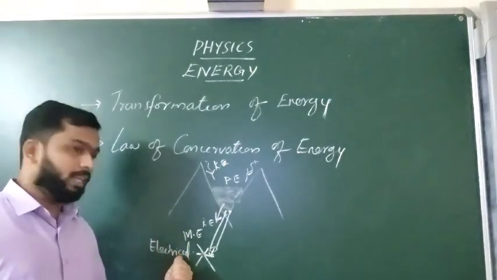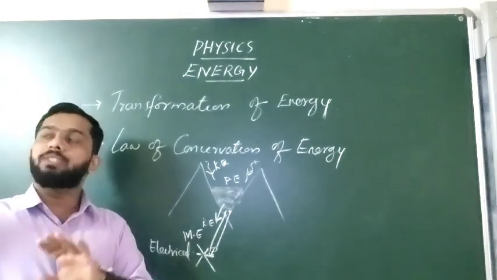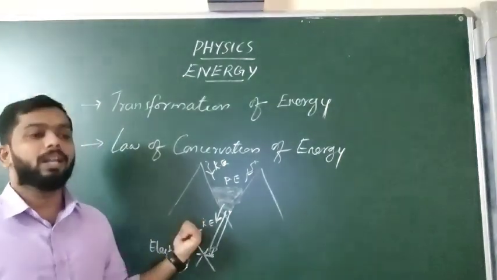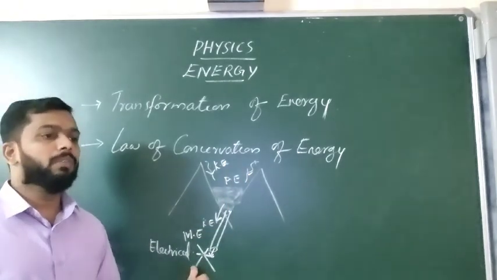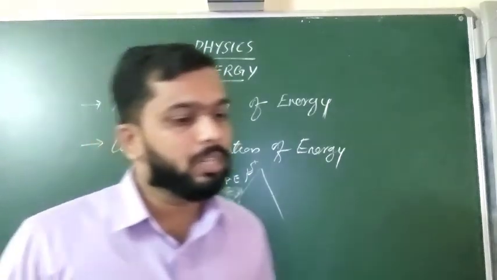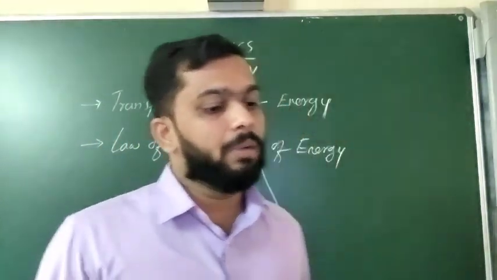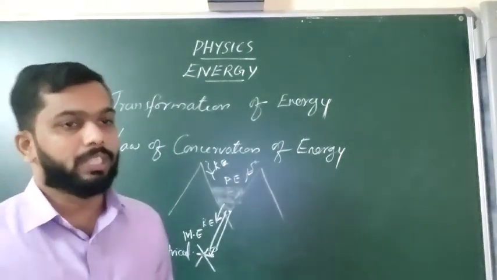Or when the electric bulb is switched on, what will happen? Normally our main aim is light energy, but along with that light energy, some amount of energy will be wasted in the form of heat energy. So in the bulb, when an electric bulb is switched on, electric energy will be changed into light energy and heat energy.